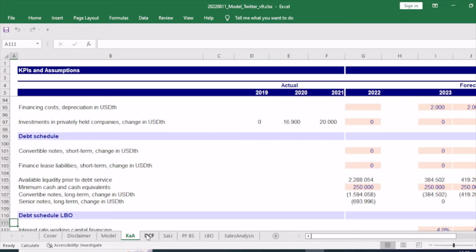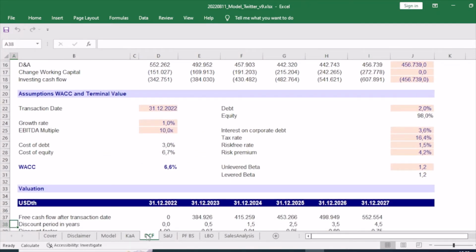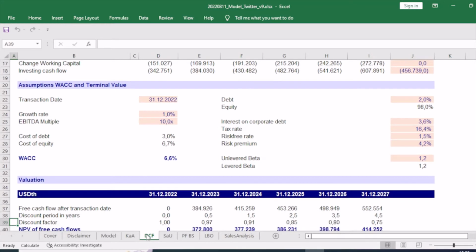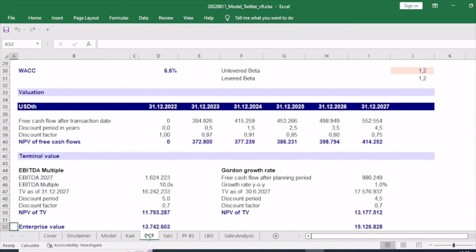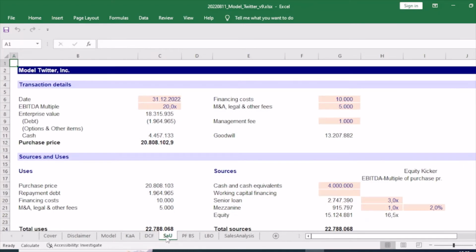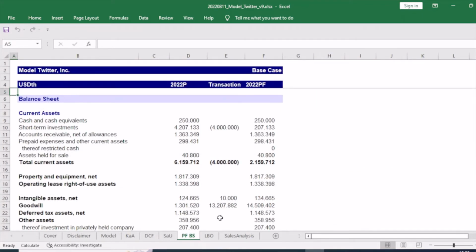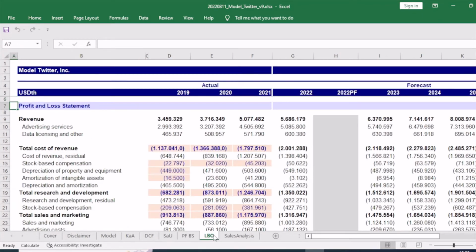Based on the operating model, we build a simple DCF valuation, including WACC calculation and sensitivity analysis to value Twitter. Next, we model a leveraged buyout, defining the underlying assumptions as building blocks for the respective LBO model.